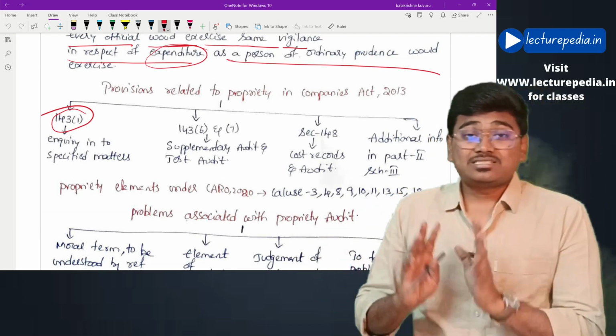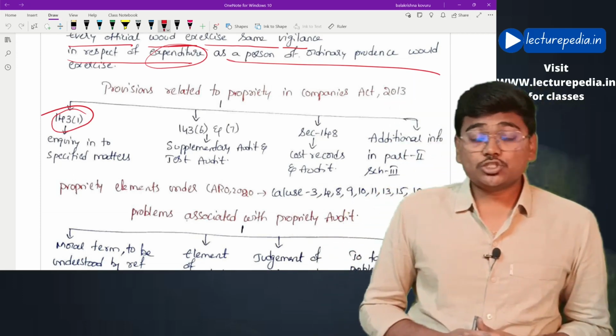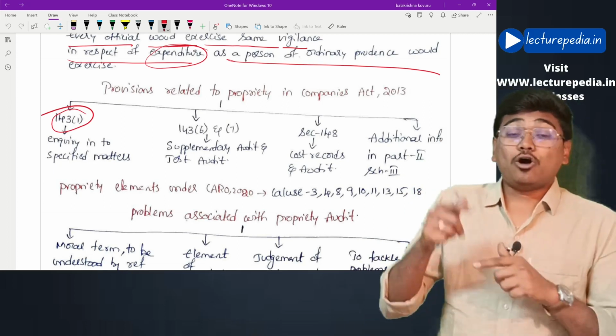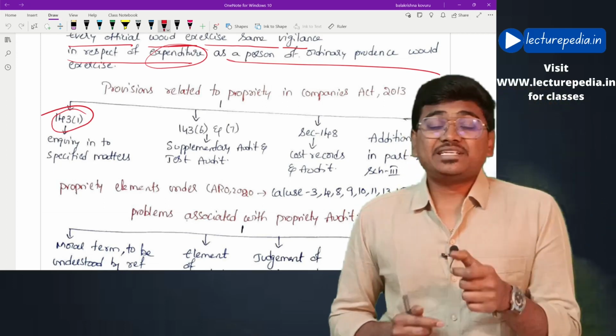Like this, there are 6 elements that have to be inquired by the auditor in the Companies Act. All these are related to the propriety aspect only.